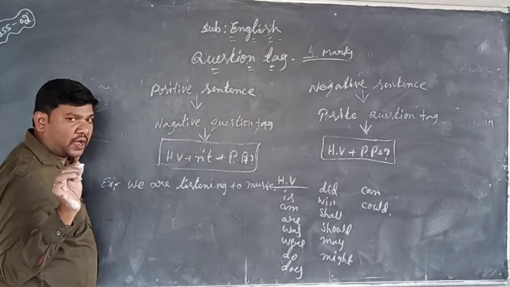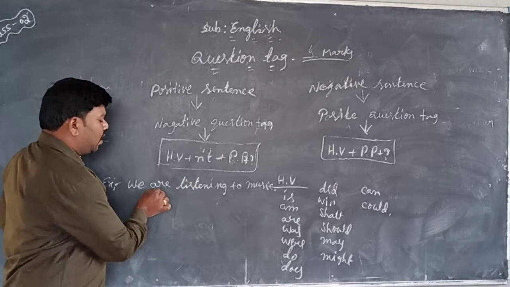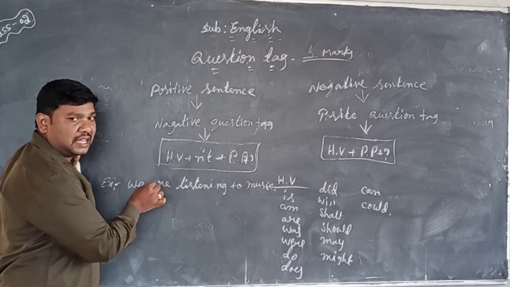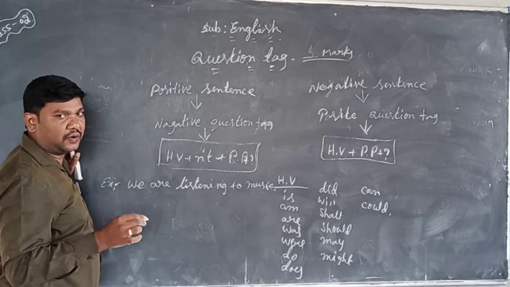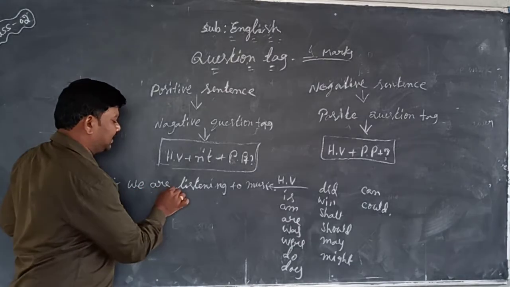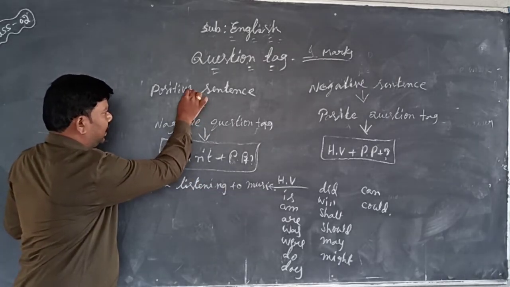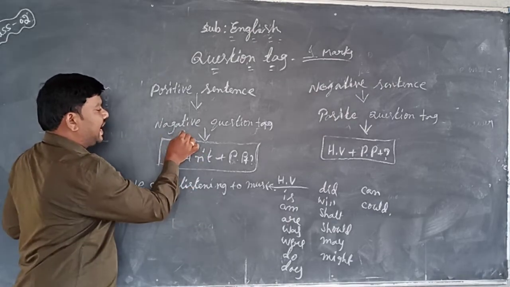First of all, we understand what type of sentence it is. This is a positive sentence. How can you tell this is positive? Because there is no not or never. This is not a negative. Not or never is not there. That's why you can say this is a positive sentence. When the positive sentence comes, the question tag is negative.